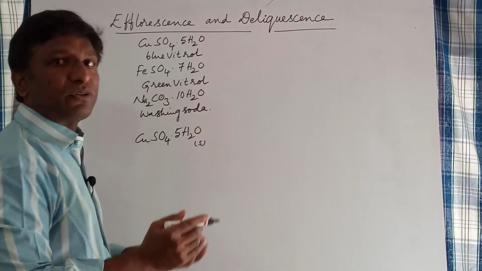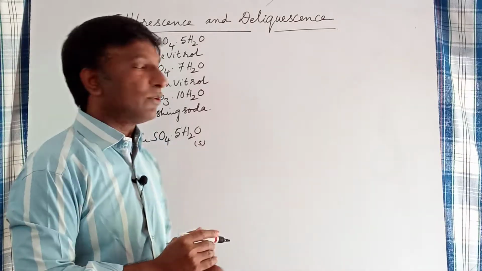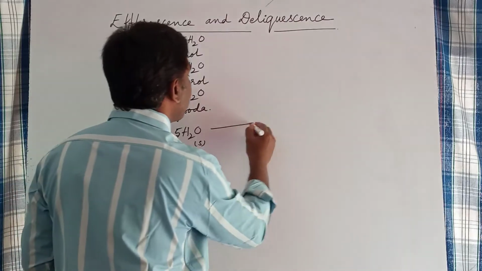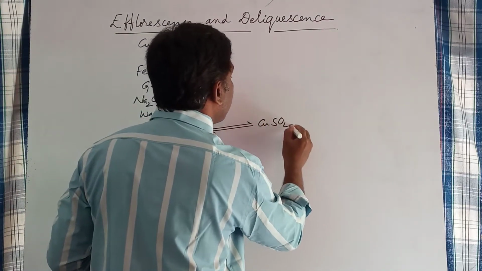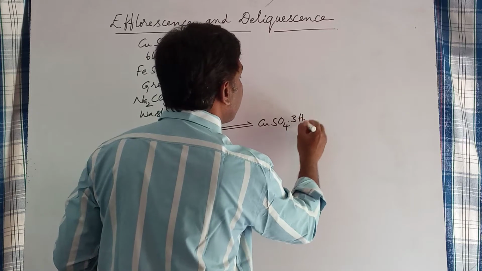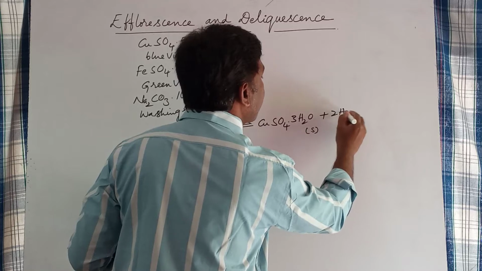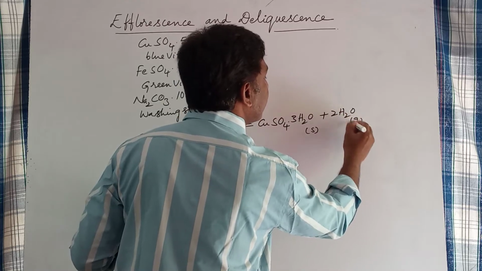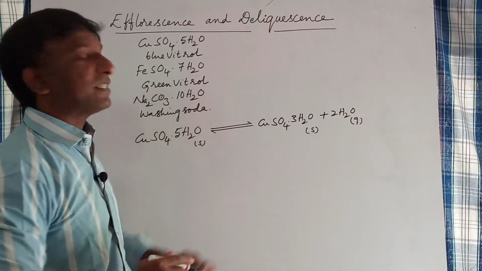When exposed to atmospheric air, it partially loses water molecules and becomes copper sulfate trihydrate, another crystal, along with the loss of 2 water molecules in gaseous state. This is a reversible reaction and an equilibrium is established here.